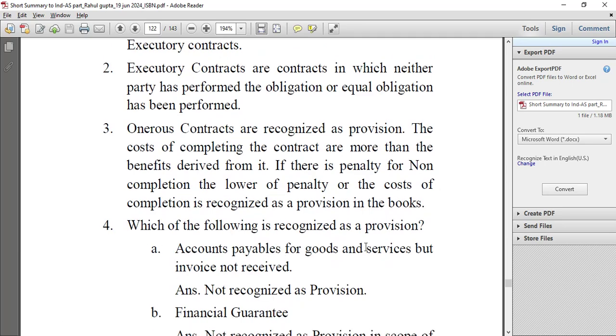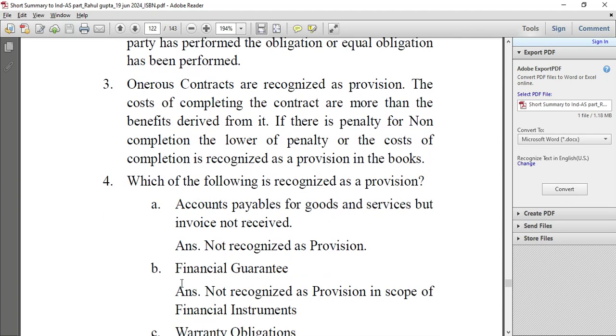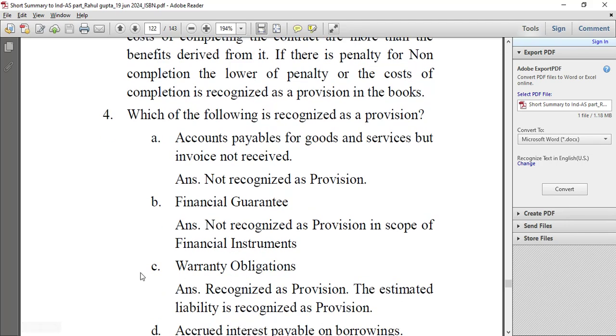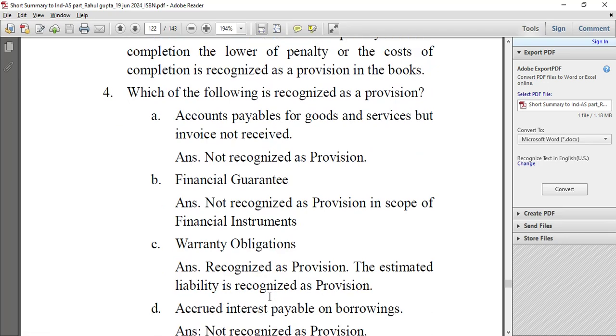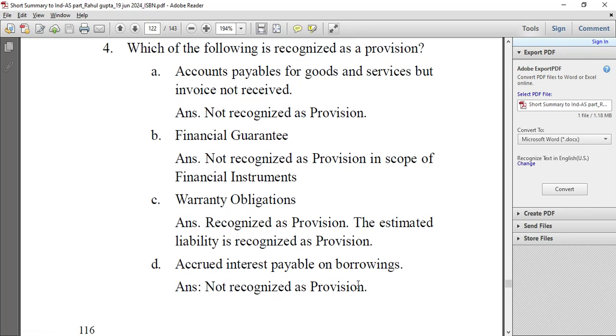Accounts payable for goods and services but invoice not received, not recognized as a provision. It is not a provision, it is an accrual. Financial guarantee not recognized as a provision in scope of financial instruments. Warranty obligations recognized as a provision. The estimate liability is recognized as a provision. Accrued interest payable on borrowings not recognized as a provision.